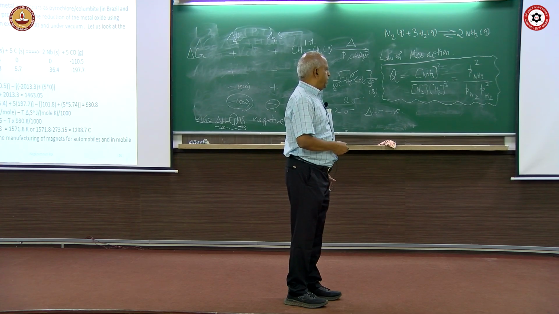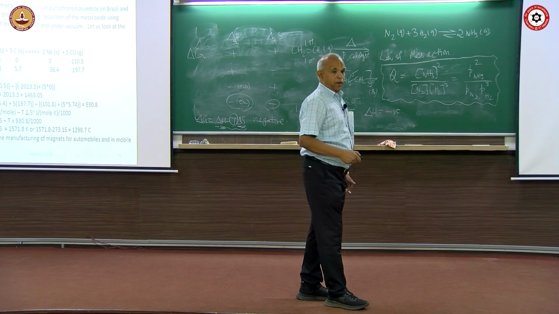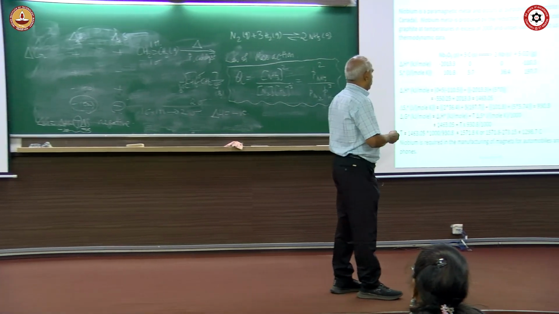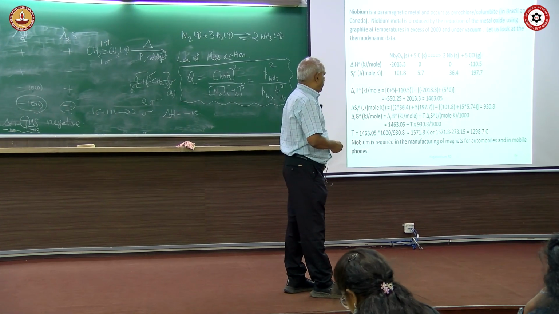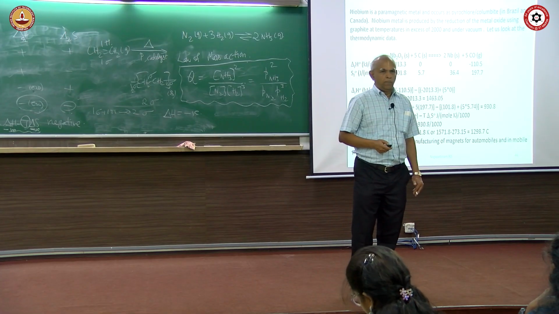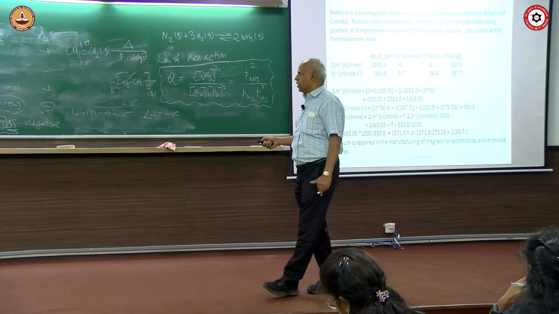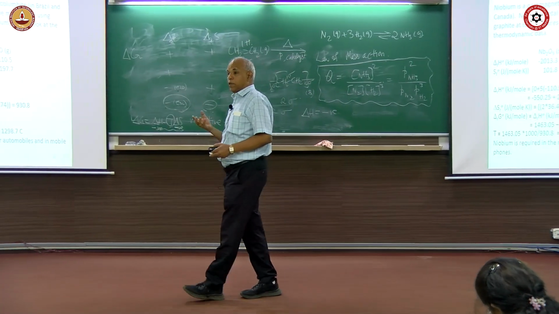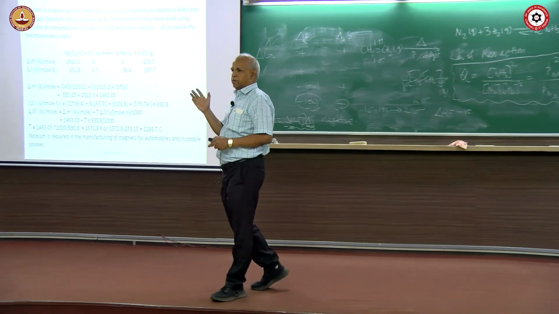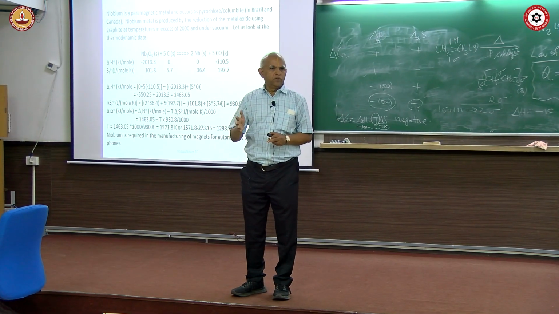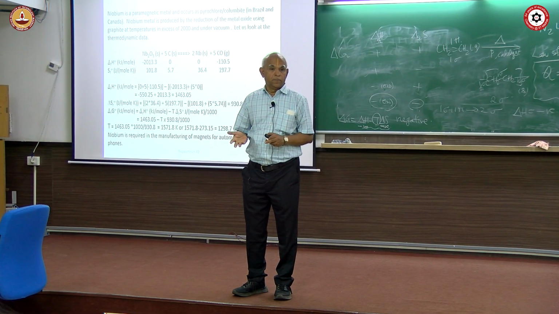If you plug in the data, you will find that at 1298.7, roughly 1300 degrees centigrade, you can actually make the reaction go in the forward direction. At 298 Kelvin, delta G is positive, big positive. So, it does not happen. Therefore, you have to heat the carbon, and in fact, what you do is you heat it under vacuum at temperature above 2000 because of the kinetics. About 1300 you can do. You have to maintain vacuum because niobium metal is extremely sensitive to oxygen.